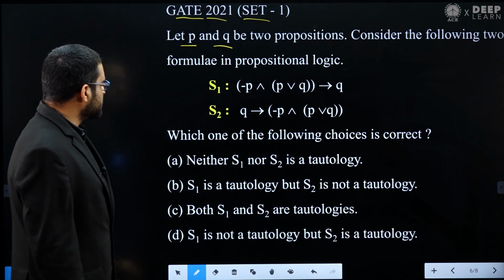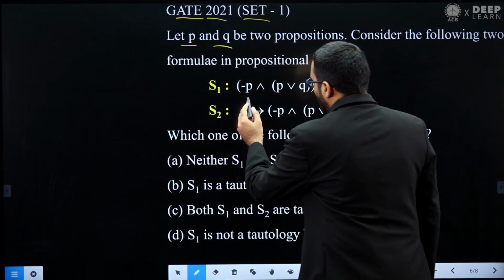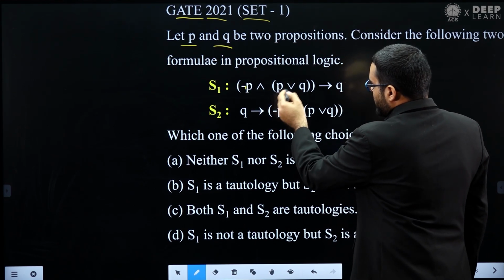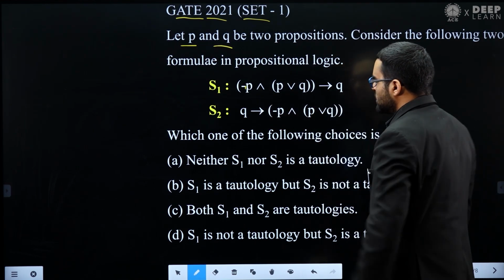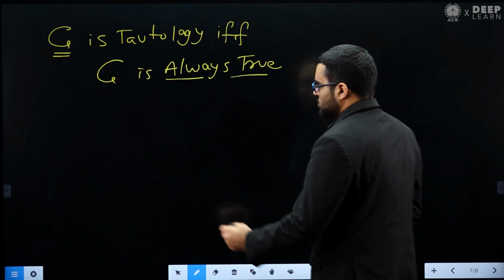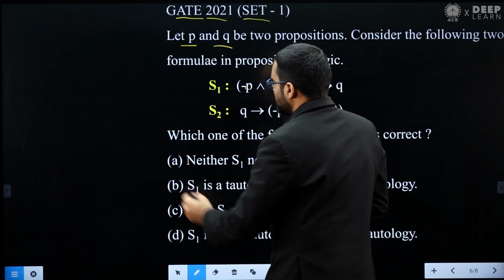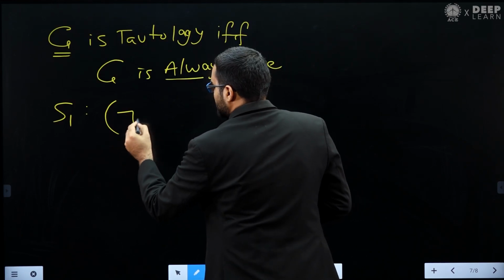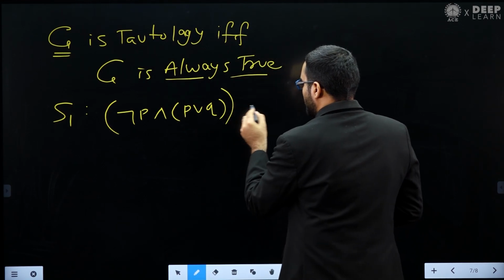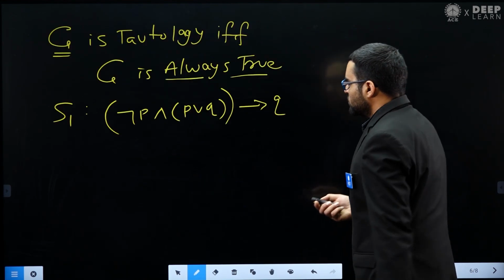First we will check this formula S1. This is basically saying negation of P, this is the negation operator, conjunction P over Q, this is the disjunction operator, and this is implication. So S1 is: negation of P and (P or Q) implies Q.